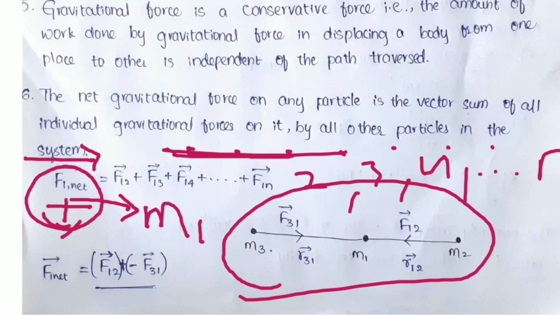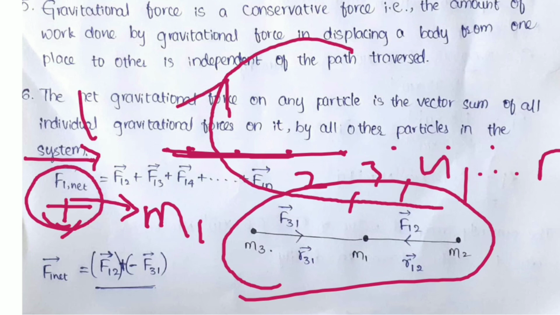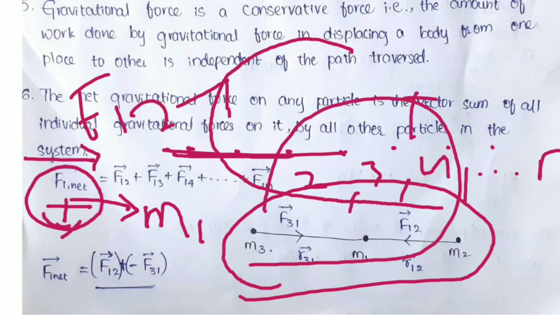So have you observed that the direction is again the opposite? So this is coming like this one, F12, this is clockwise direction, and F31 is anti-clockwise direction.